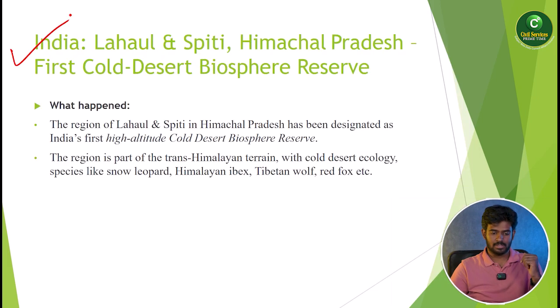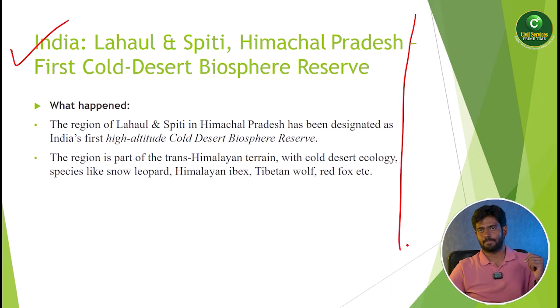Next important topic is India's Lahaul and Spiti, Himachal Pradesh, the first cold desert biosphere reserve. Okay. So what is the main thing in Lahaul and Spiti? These are two sub-district divisions of the Himachal Pradesh state. Okay. So Lahaul and Spiti is the first cold desert biosphere reserve.